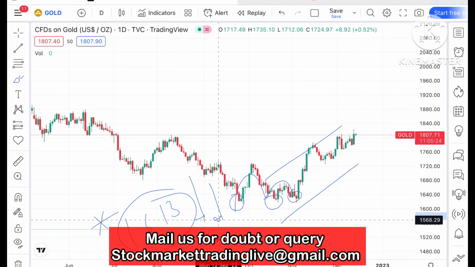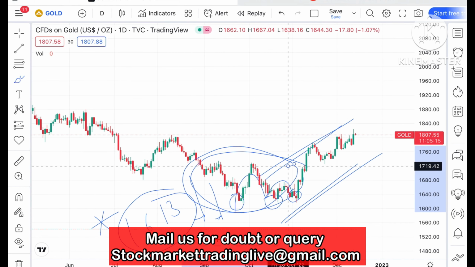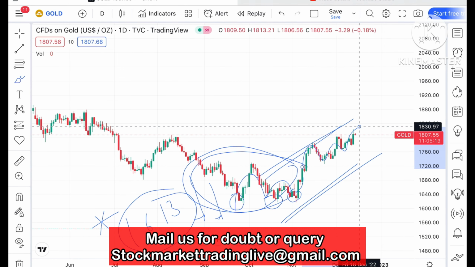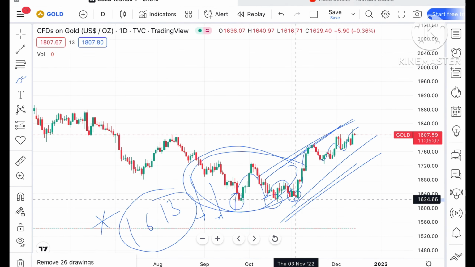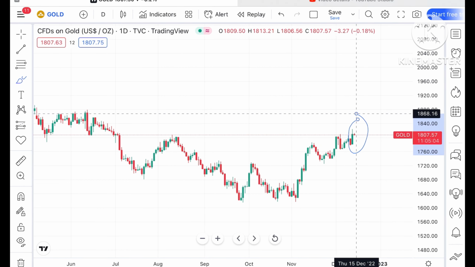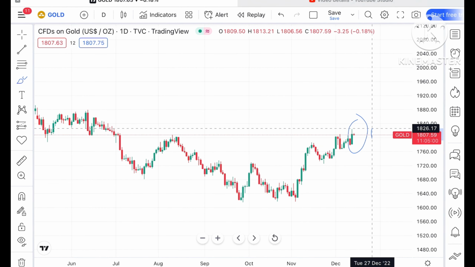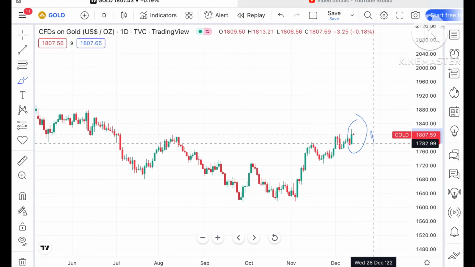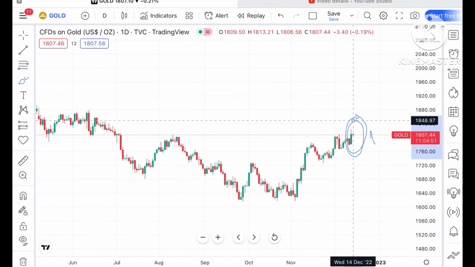Otherwise, we have seen a continuous uptrend, because this was the range and this range has moved upside. If we look at the overall trend, in the first week of November the trend started upside. Now a sharp rise has come. It has made a high of around $1826.14 and a low of around 1780.59. This is the trend we saw yesterday.